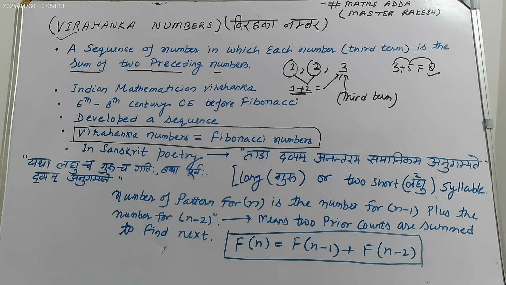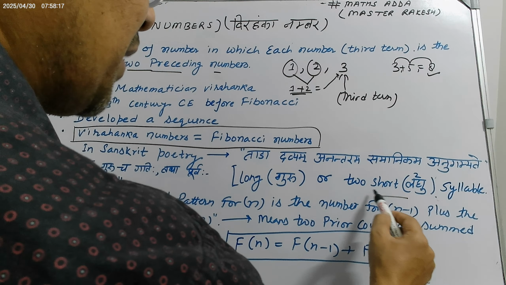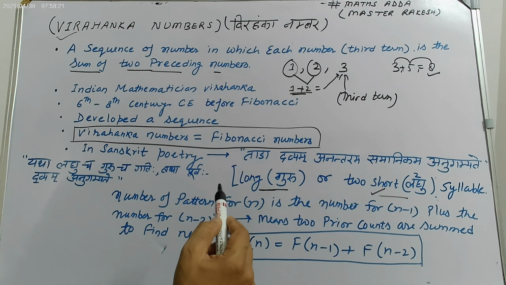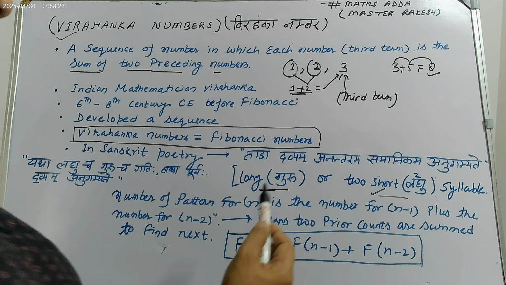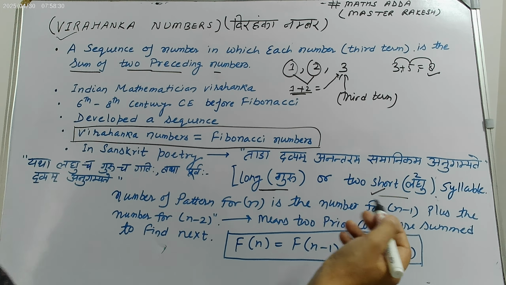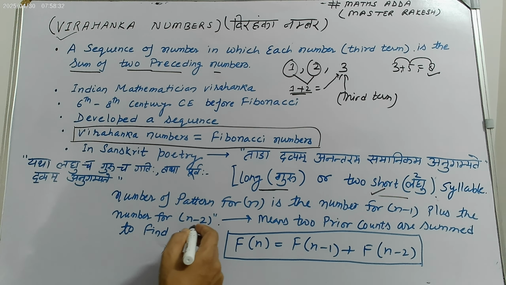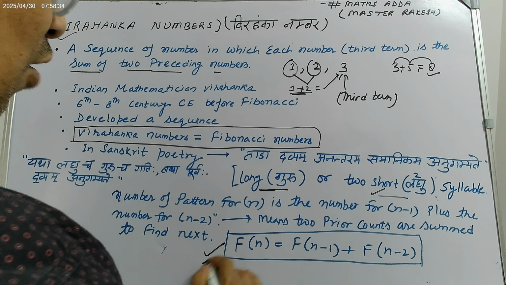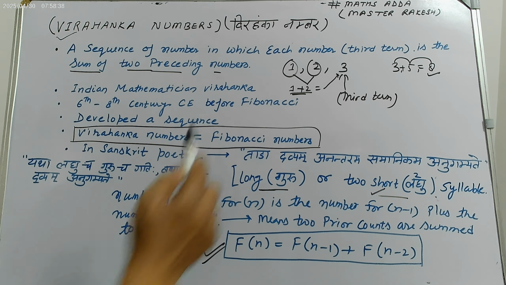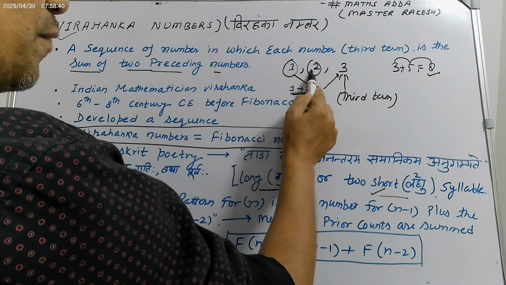So there are short and long syllables, two shorts meaning two laghu matras, and one long meaning guru. The number of patterns for n is the number for n minus 1 plus the number for n minus 2. This is the Fibonacci formula, meaning the prior counts are summed to find the next.